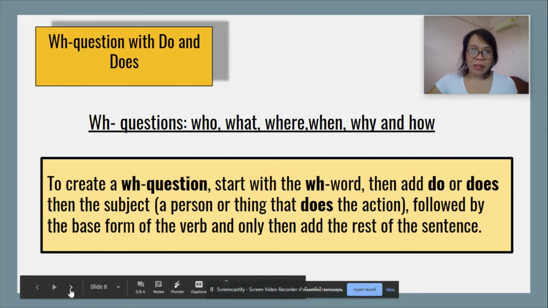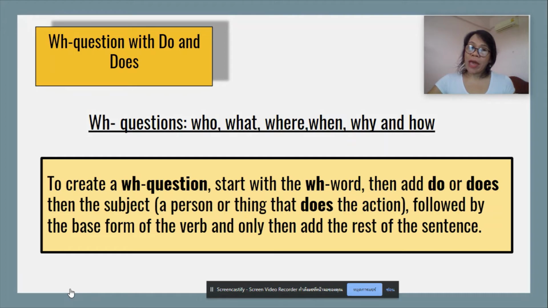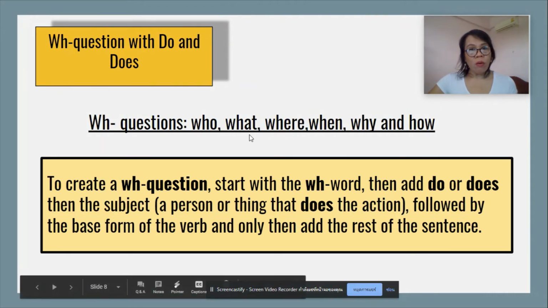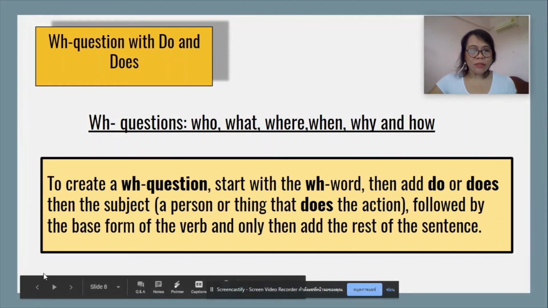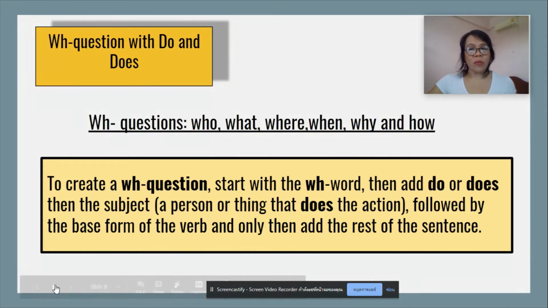Now, how do we formulate this? Let's have a review about the WH questions. These are what, who, where, when, why, and how. Now, how do we formulate the question? We start with the WH word, then add do or does, then the subject. The subject means a person or thing that does the action, followed by the base form of the verb and the rest of the sentence.